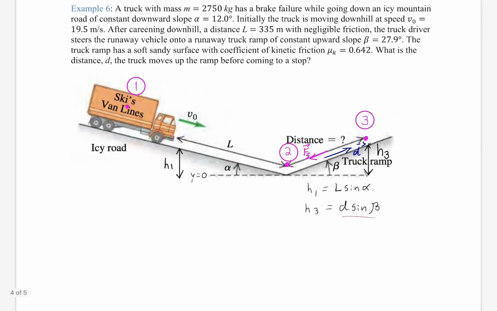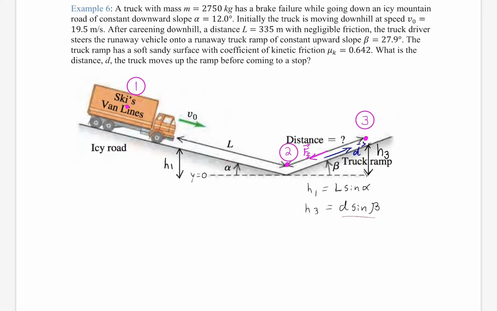All right. The problem consists of a truck. There was brake failure, so essentially it's just going to go down this hill and pick up speed the whole time. The initial hill has an angle of 12 degrees, which is a pretty steep hill. It's got a length, a distance, of 335 meters, so that's our L. All right, we can use that to find H, because we weren't given H, we were given L. Negligible friction.